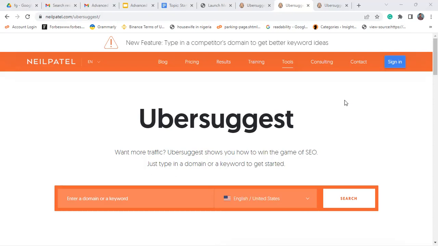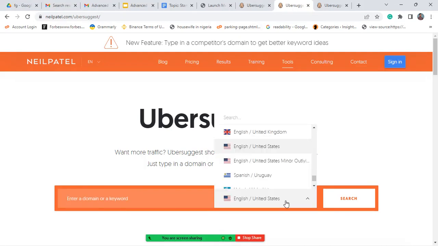So this is Ubersuggest. It is one of the keyword research tools that we are going to be using. Don't stress yourself on how to get here. We are going to post the link in the documents. But if you must, you can just type ubersuggest.com and here you have to enter your domain name or keyword. You can change the country depending on the location that you want to target in your article.